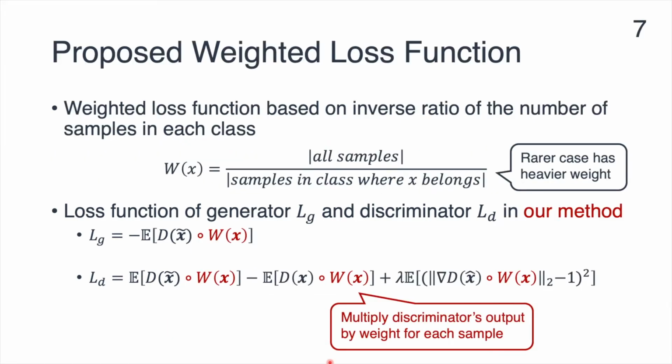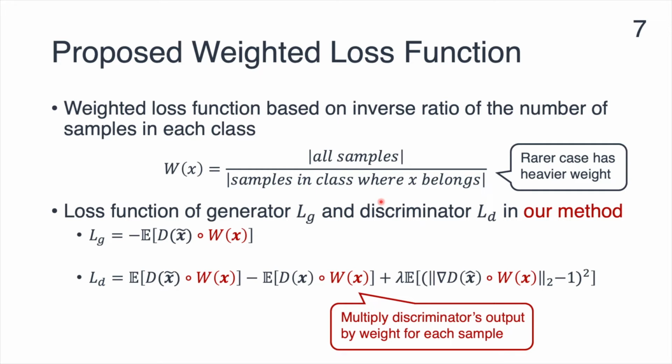Our weighted loss function is based on the inverse ratio of the number of samples in each class. We divide the number of all samples in the training data by the number of samples in the class where the sample belongs. In this method, a rarer sample has heavier weight.